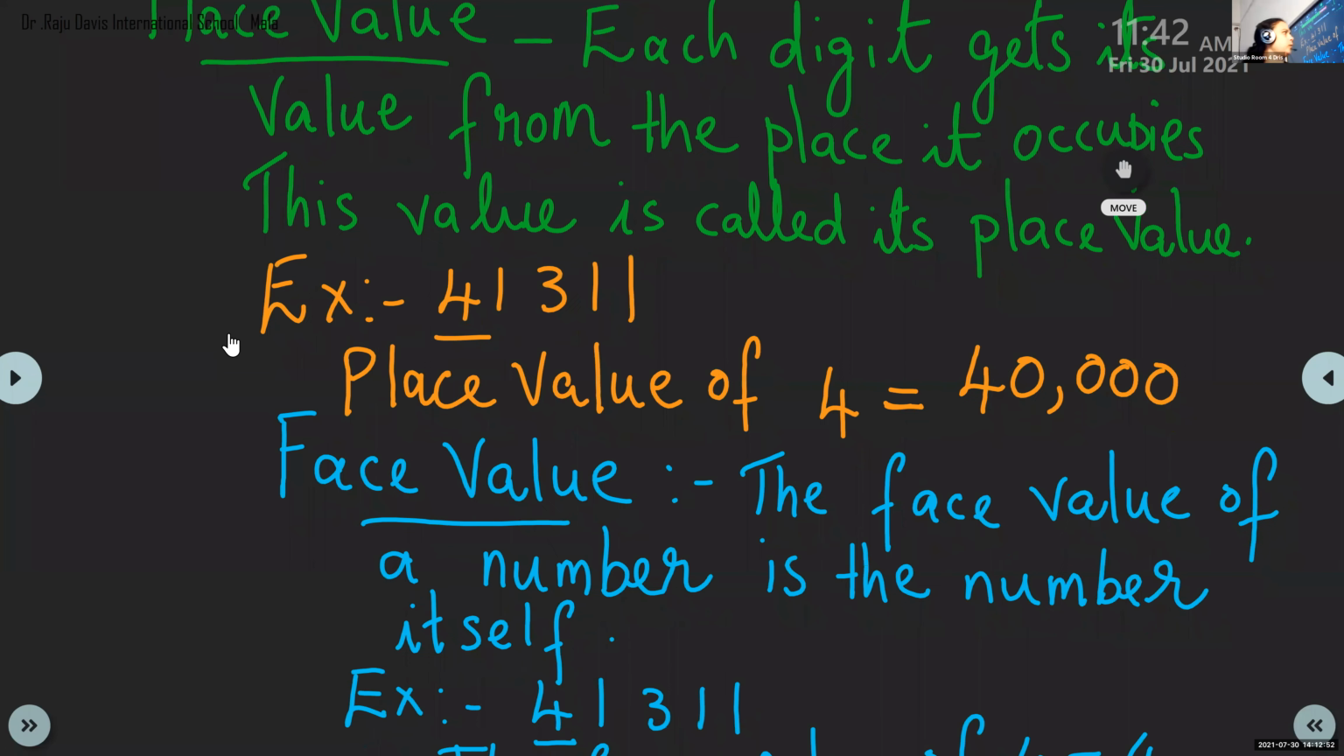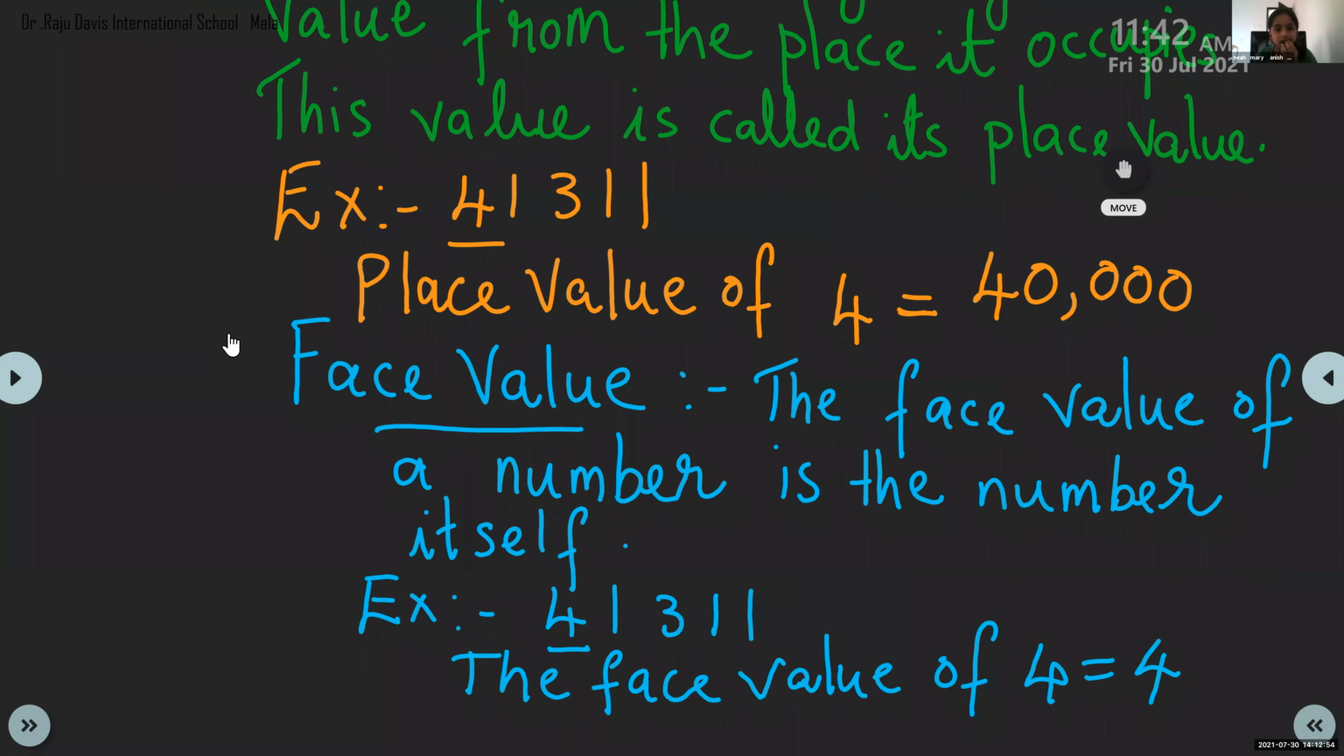Then after that, what we have discussed: face value. Face value of a number is the number itself. We are taking the same example, 41311. What is the face value of the underlined digit 4 here? The number 4 itself.